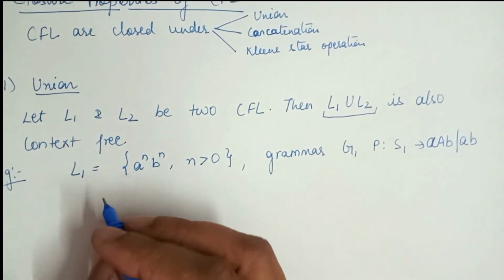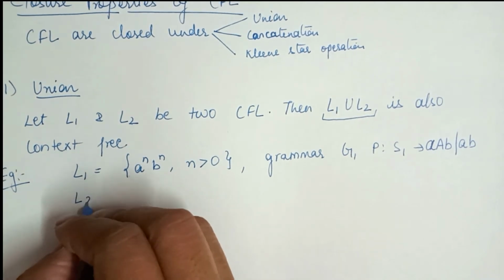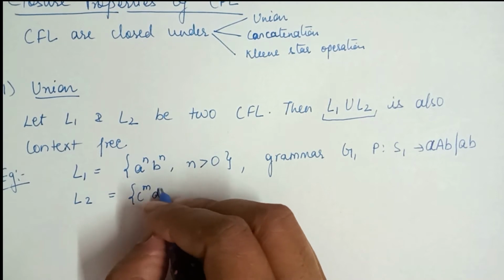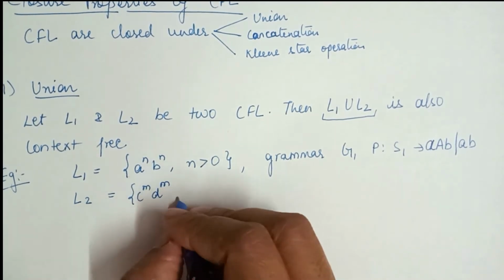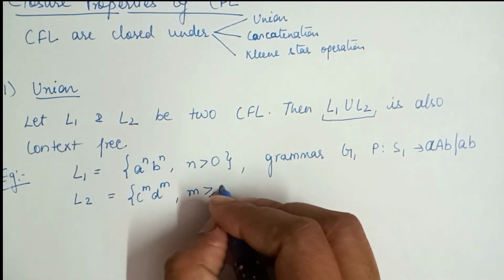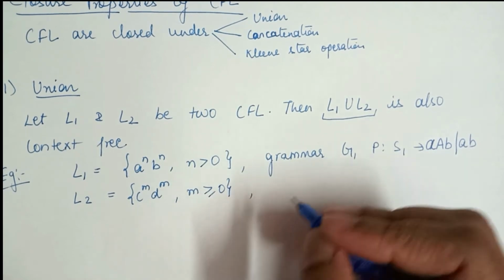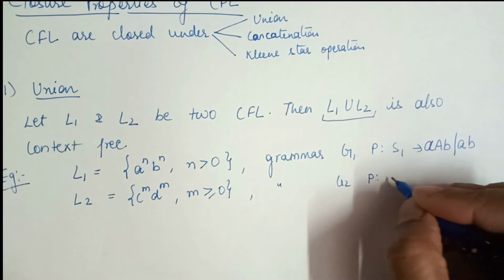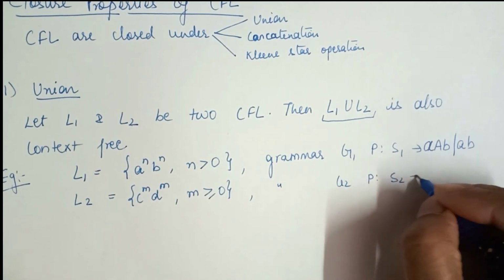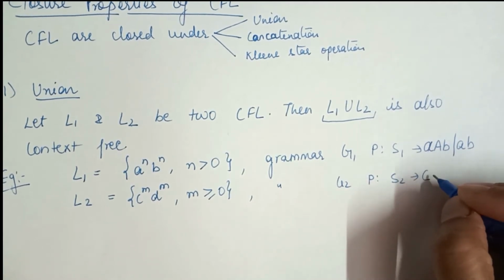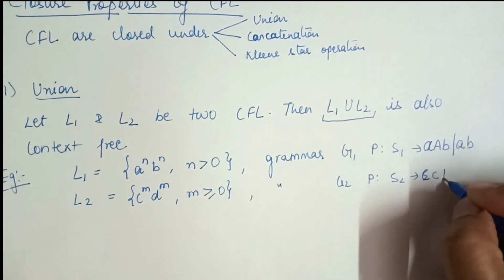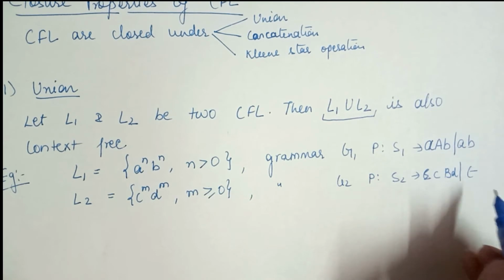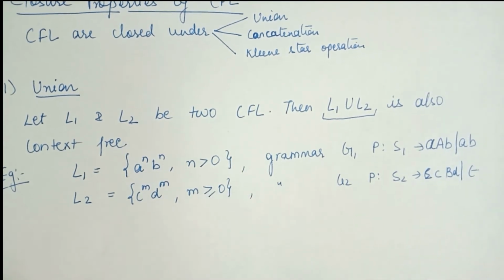And the language L2 is c to the power m, d to the power m, where m is greater than or equal to 0, and its corresponding grammar G2 has a production S2 derives c S2 d, or epsilon. Why is this epsilon? Because m can be 0 also.